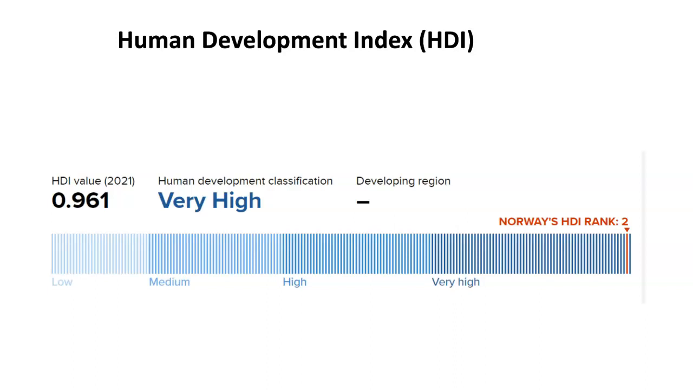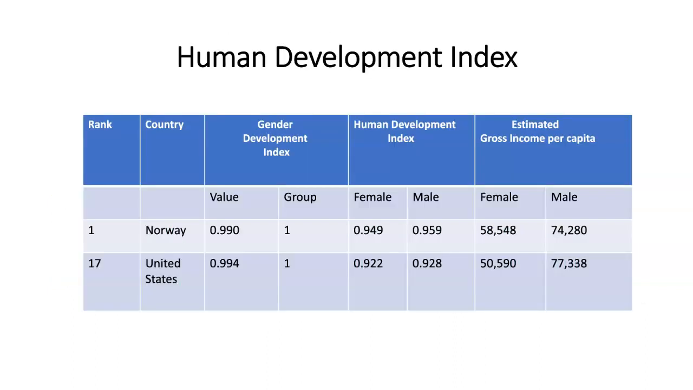So the HDI for Norway was 0.961, which is very high, and Norway ranks number 2. In comparing Norway to the U.S. on the Human Development Index, Norway has a GDI of 0.990, an HDI of 0.940 for females, 0.959 for males, and an estimated gross income per capita of $58,548 for females, $74,280 for males.